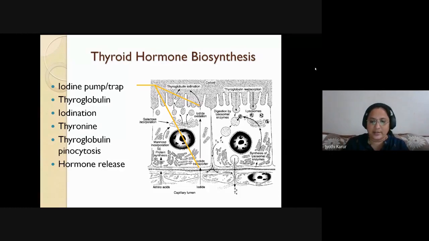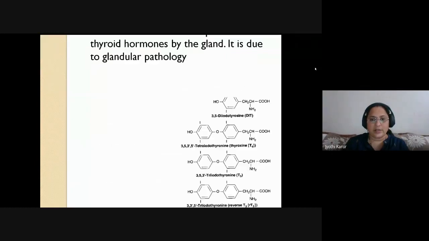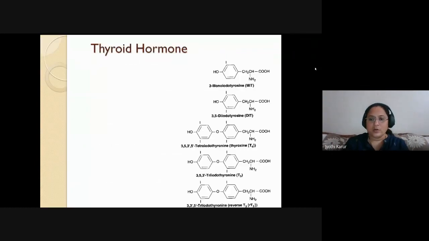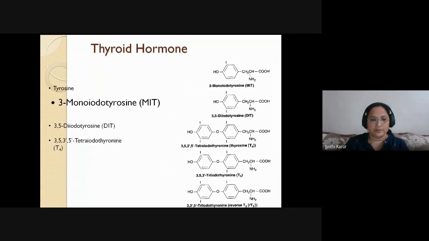Whenever there is a necessity for hormone, it will be released into the circulation. I'll come to it one by one in the subsequent steps. So this is MIT and DIT, and next they form T3 and T4.